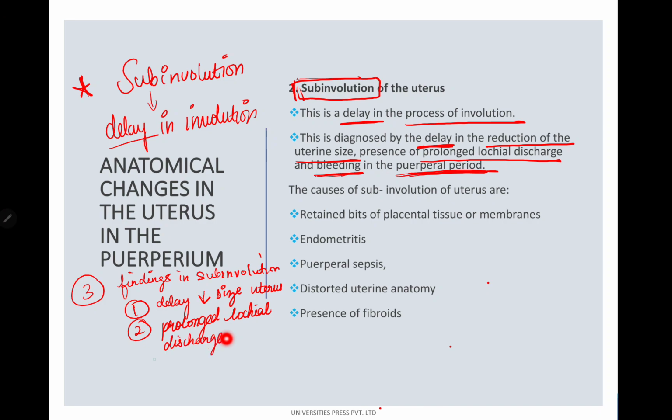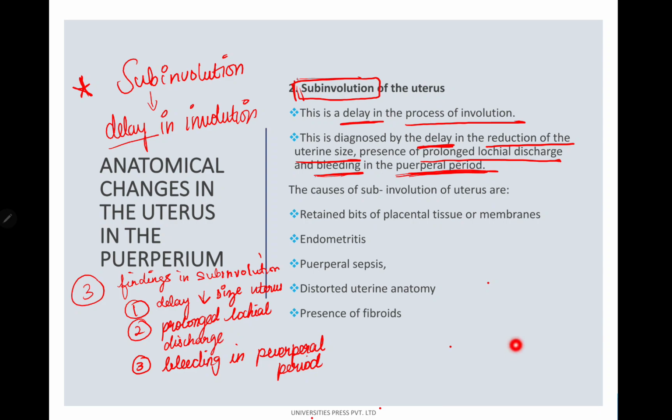And number 3 is bleeding in the puerperal period. So these are the 3 findings in subinvolution of uterus: delay in the size reduction of the uterus, prolonged lochial discharge, and bleeding in the puerperal period.